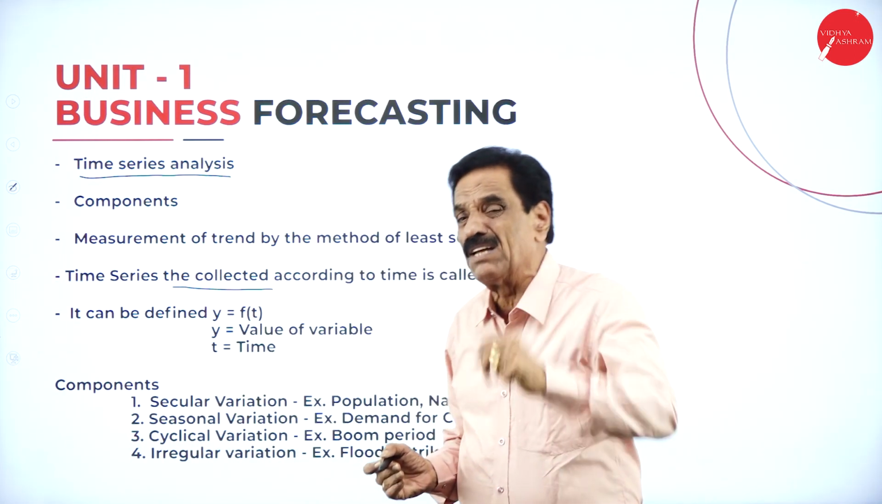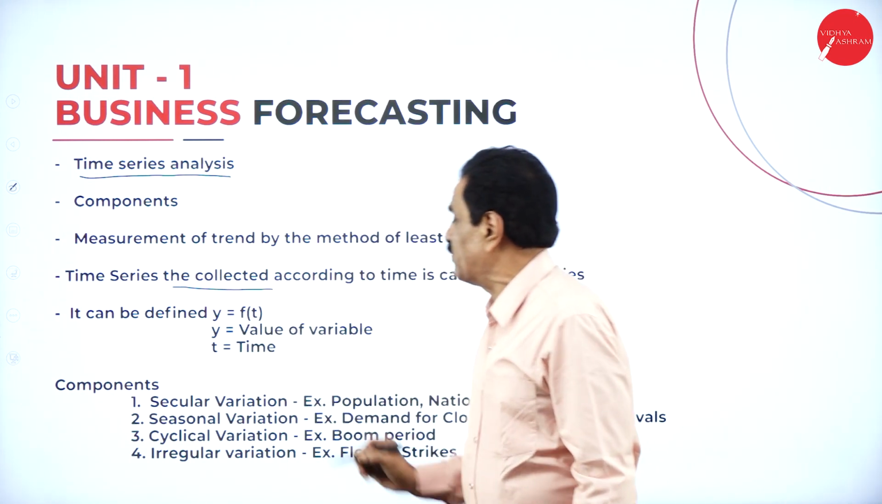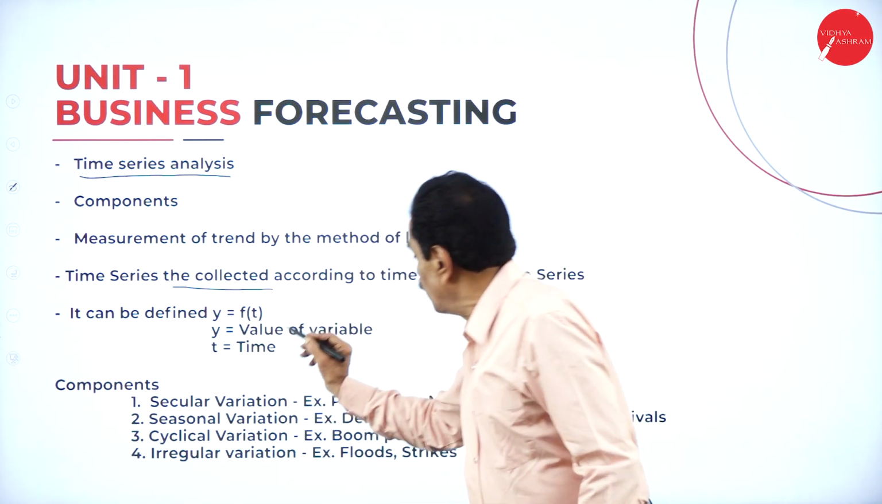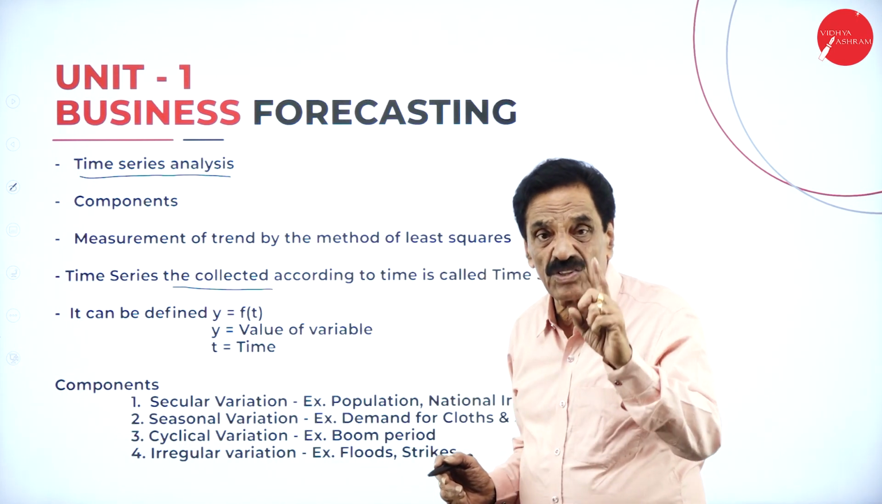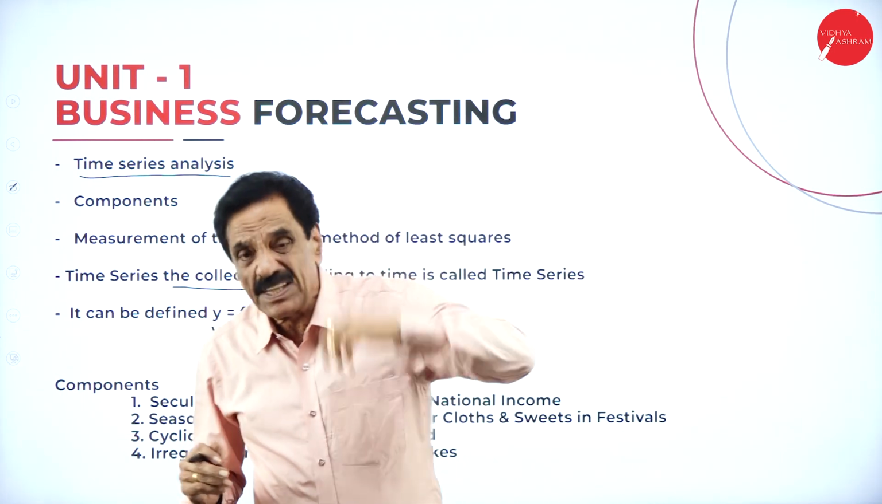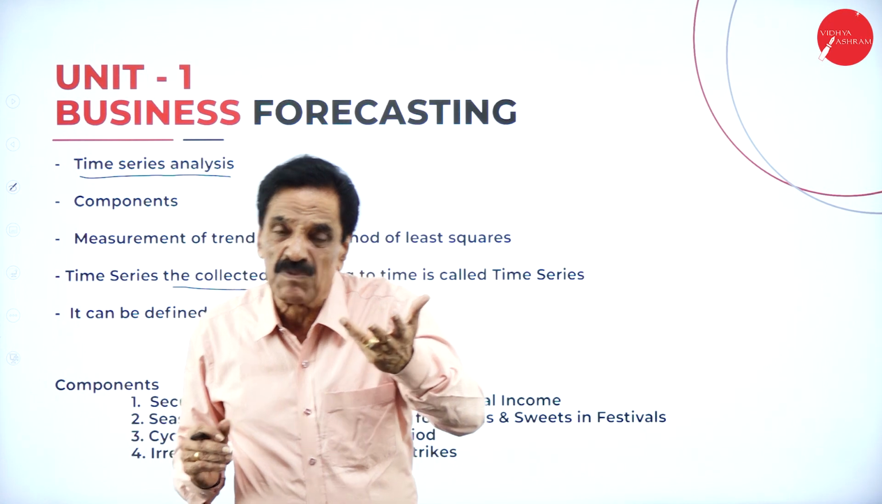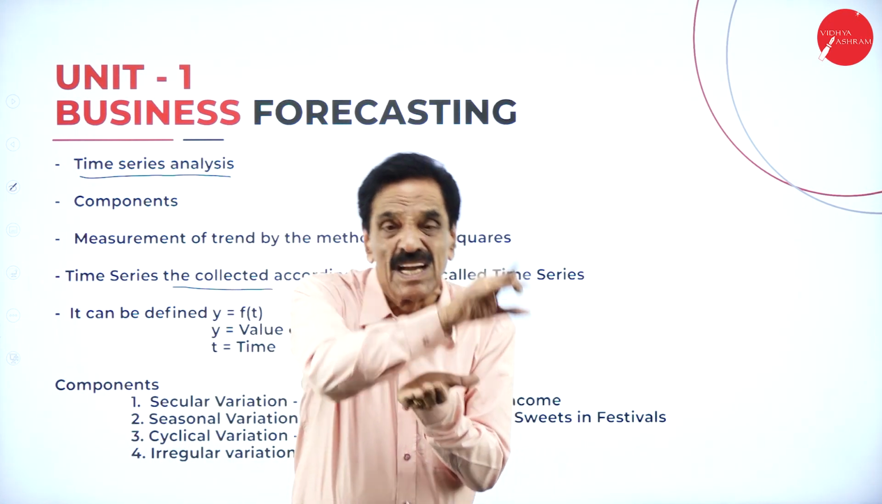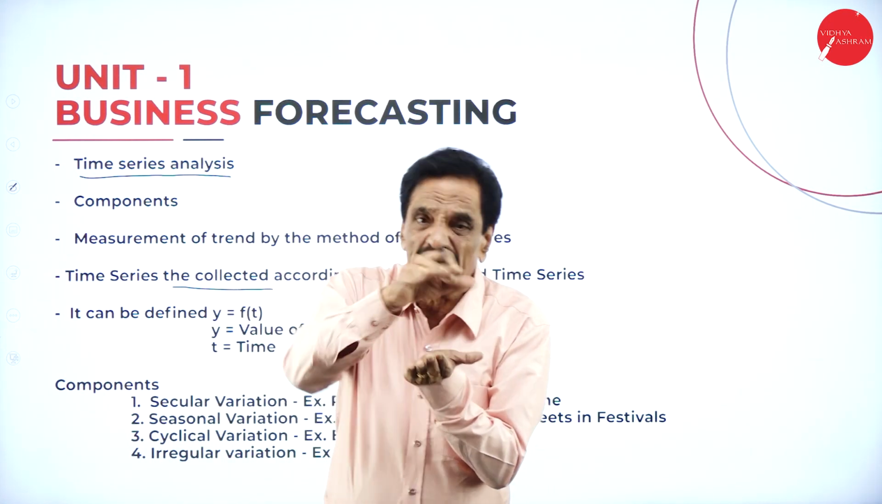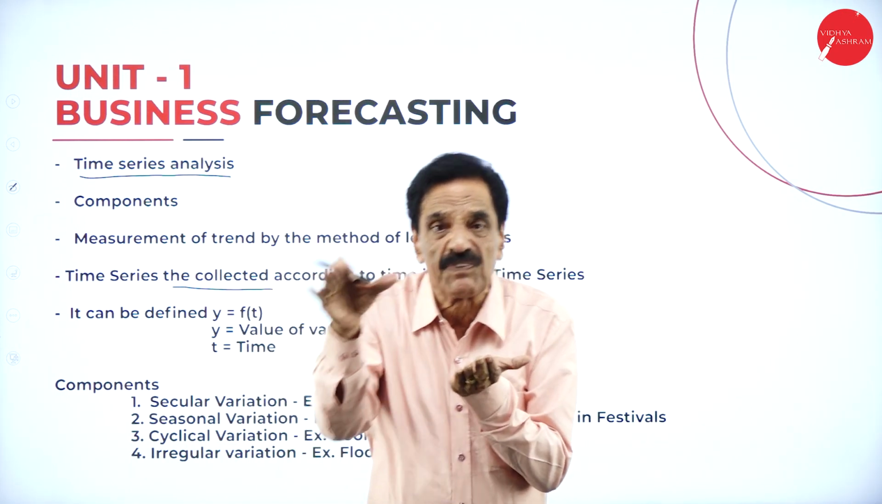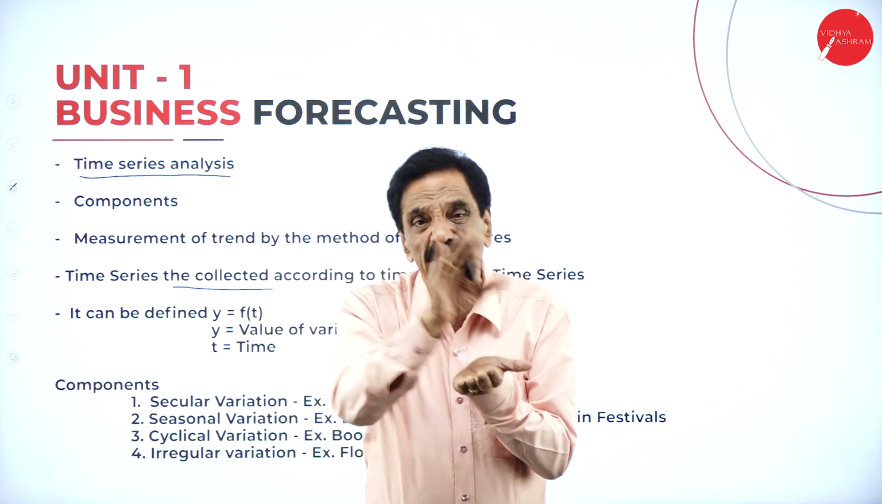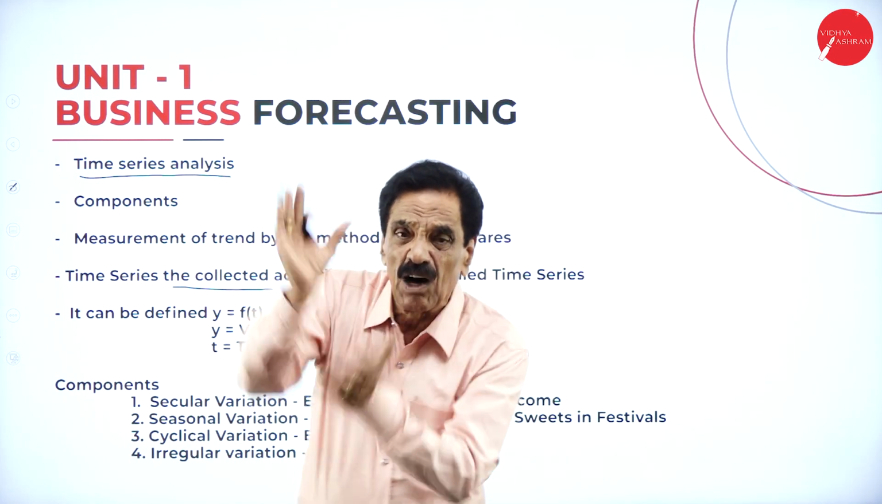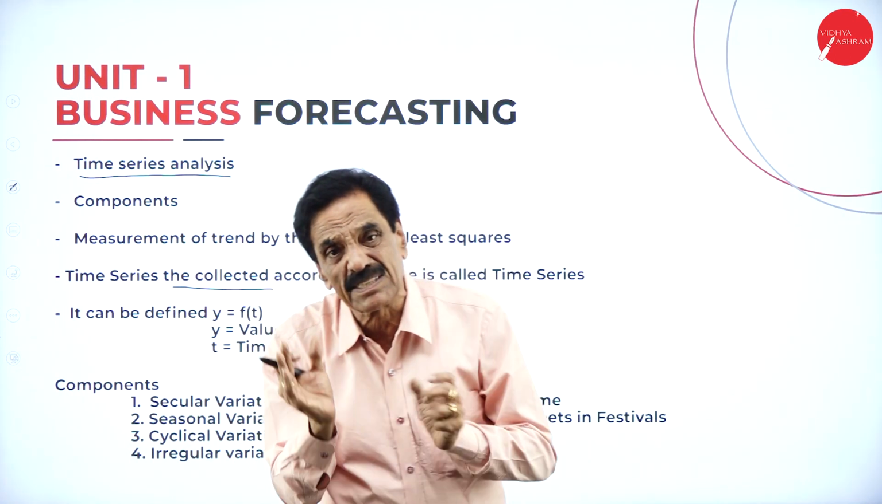It can also be defined as Y is equal to f(t), where Y is the value of the variable and t is the time at which it is collected. Whether there is a demand, whether there is no demand, whether there is a fluctuation in the time series. I am going to explain what time series actually is, how it will fluctuate, how it changes from one thing to another, how it floats according to time.